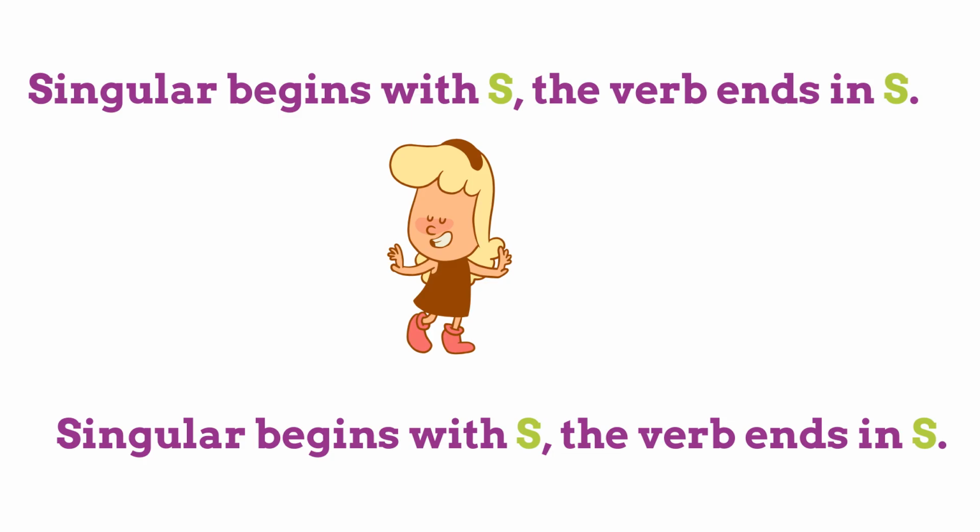What are we saying here? The word singular begins with S, and all singular verbs end in S. They are like twins. So, to help us remember our singular and plural verbs, we say, singular begins with S. The verb ends in S. Once we can identify our singular verb, then we will automatically know that the next verb is the plural verb.